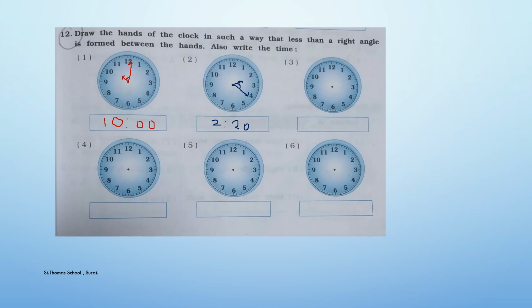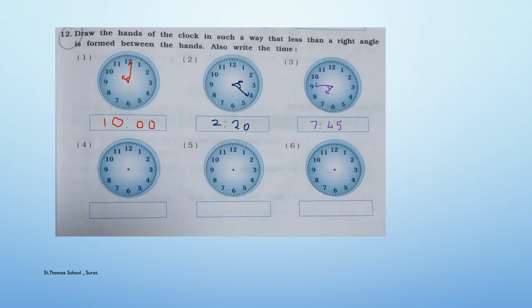Now let's do the third sum. Let me take, for example, the time as 7:45. So here you have to write it like this in the box. Then draw the hands accordingly. So one between 7 and 8 and one hand towards the 9. And the angle that has been formed is something which is less than a right angle.